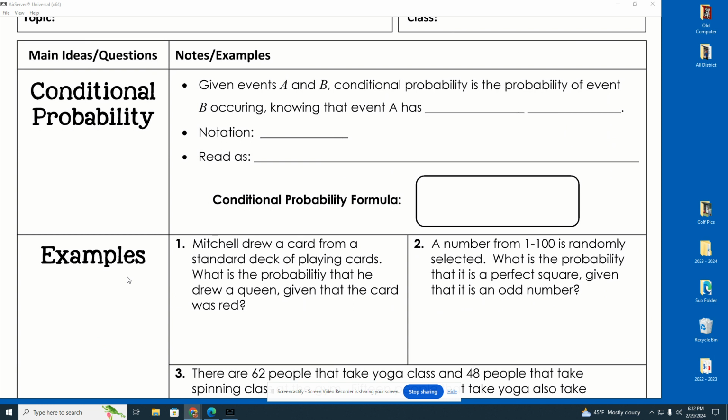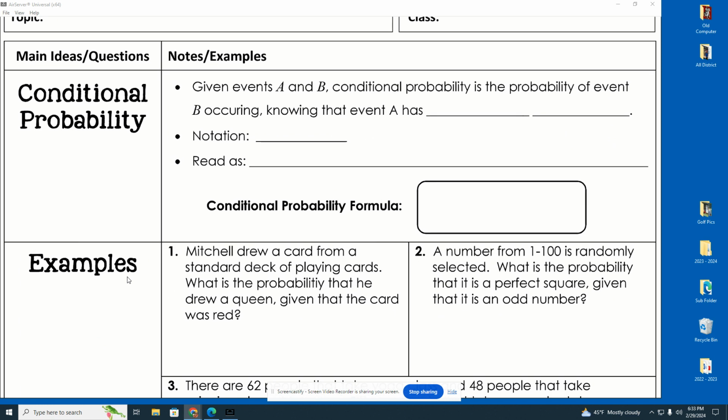conditional probability. Now, I know your sub has given you this paper. It was the first thing that they did. So we're going to go through these notes, and then after we're finished with this, you're going to have some time to work on the assignment. So maybe you could get done with it before the weekend. Or if you choose not to do that homework assignment with the time that you have, you can finish up your project, which is due today. So you better get that done because it's due before you leave today. So conditional probability is what we're learning today. Okay, conditional probability. So let's get to it.